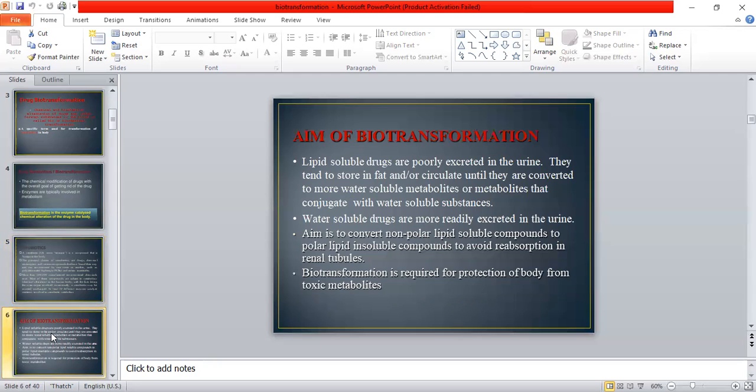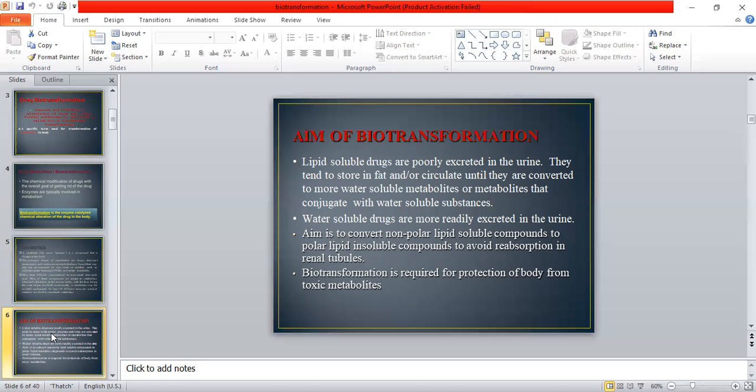What is the aim? The basic aim is to eliminate drugs from our body. There are various drugs that are lipid soluble, and they are very poorly excreted in the urine because they are not water soluble. So they tend to be stored in fat or circulate until they are converted to more water soluble metabolites, or metabolites that conjugate with water soluble substances. It is important to convert these lipid soluble drugs into water soluble ones because they are more readily excreted in the urine.